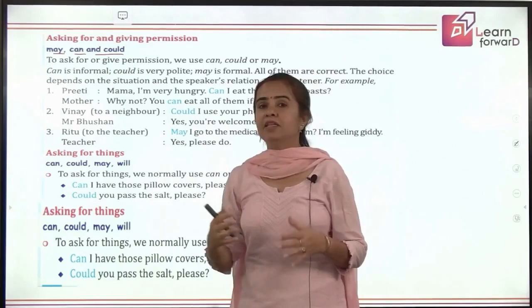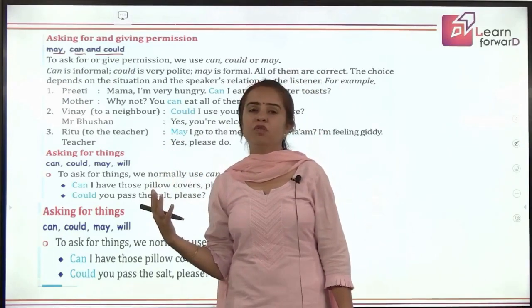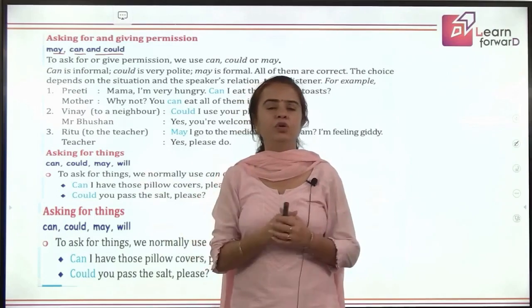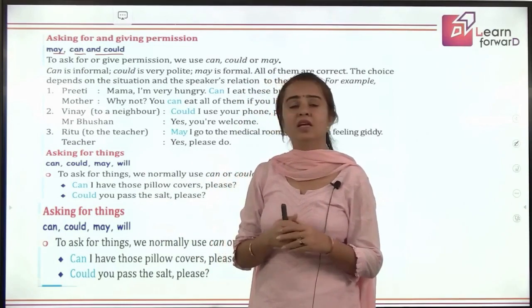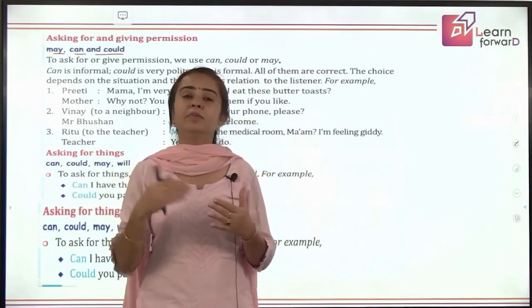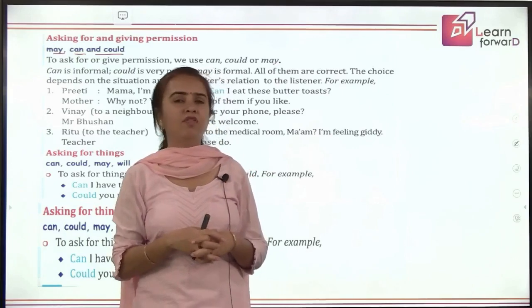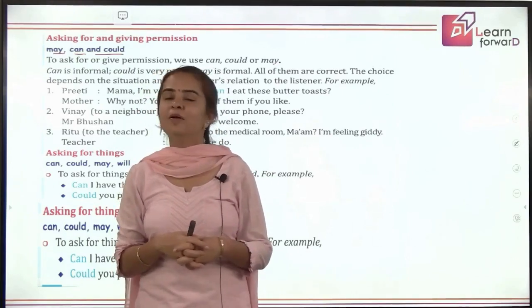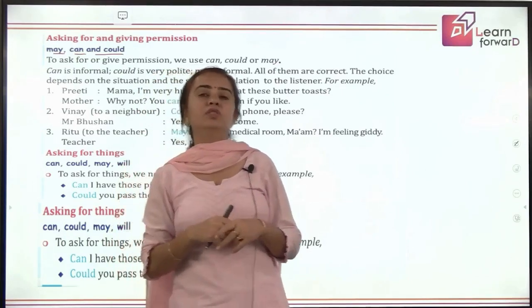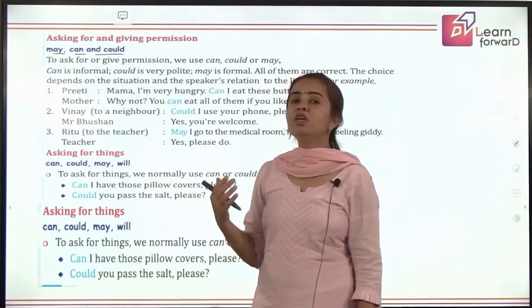So it depends. If you're talking to somebody you are very much informal with, like your mother, your parents or grandparents, they are elder to you. So it's not a matter of age. It is a matter of relation. But do you think you have some formal relation there with your family members, with your friends? No. So when you are talking to somebody in an informal way and you are seeking permission, we use can there.